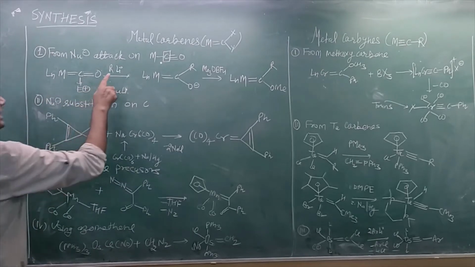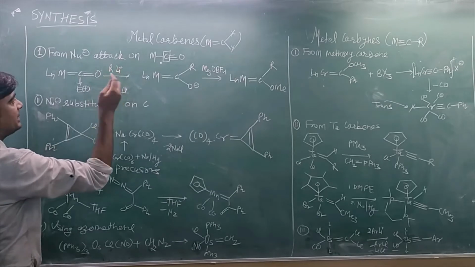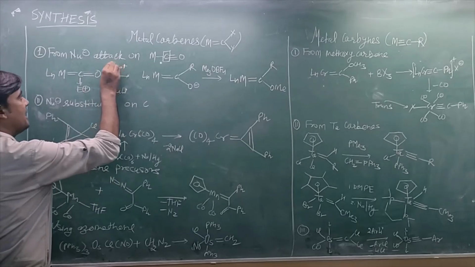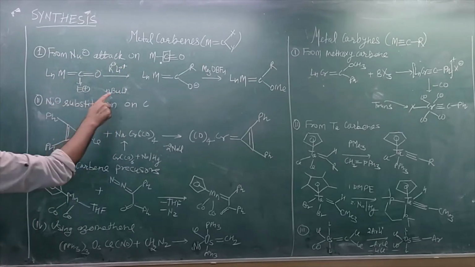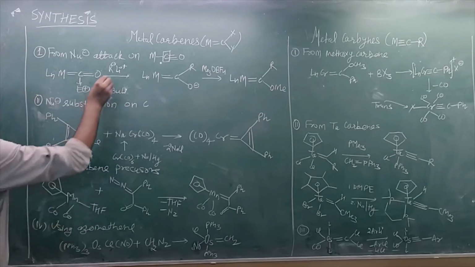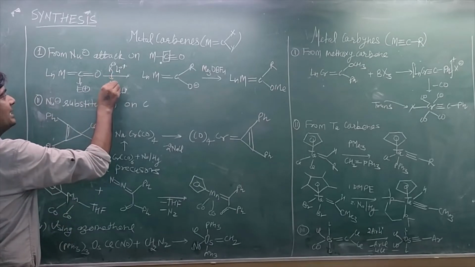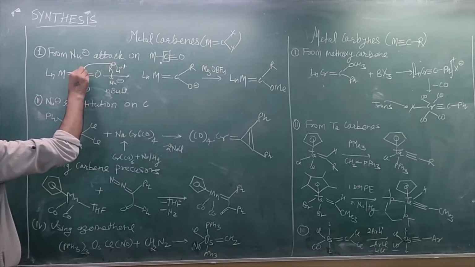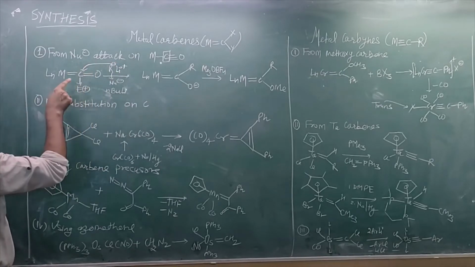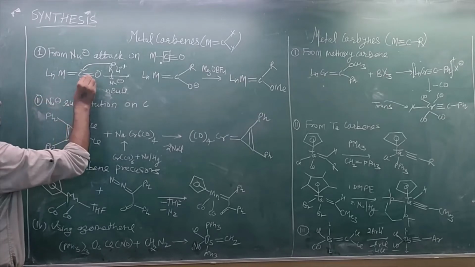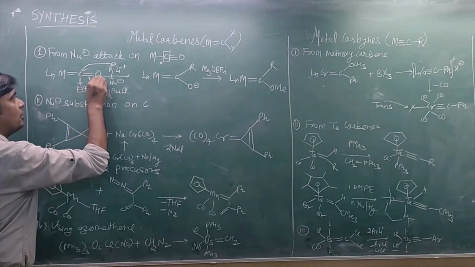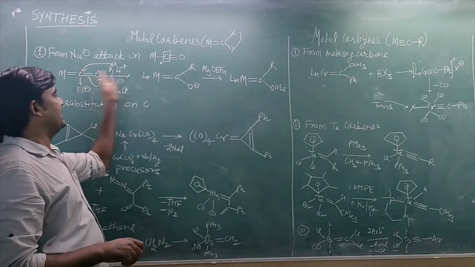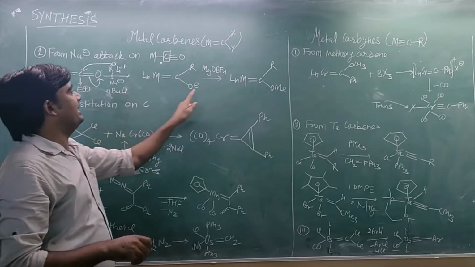Okay, and if you take an organolithium reagent, RLi, here lithium is highly electropositive and this R is highly electronegative, just like butyl lithium. This R negative will act as a nucleophile, and here is the electrophile. This nucleophile will attack this carbon which is electrophilic in character. Then this pi bond will shift onto oxygen, and it will form this: R is attached to that carbon and oxygen has one negative charge.